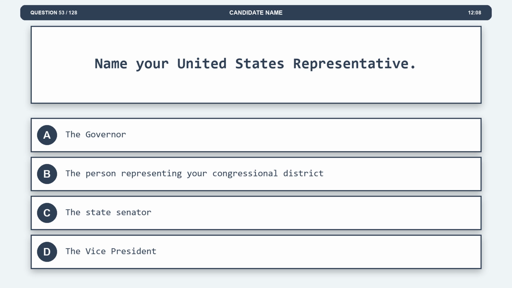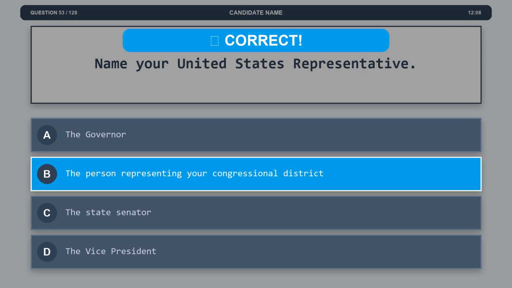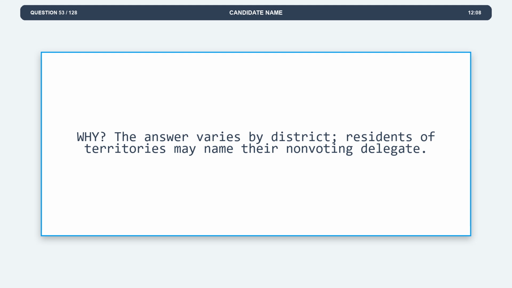Question 53. Name your United States representative. Option A, the governor. Option B, the person representing your congressional district. Option C, the state senator. Option D, the vice president. The correct answer is option B, the person representing your congressional district. Explanation. The answer varies by district. Residents of territories may name their non-voting delegate.